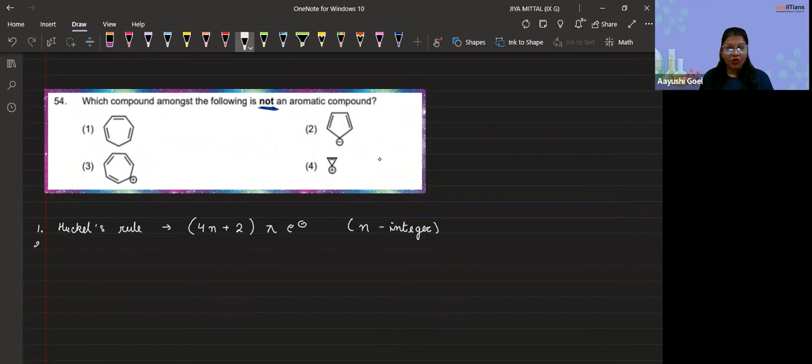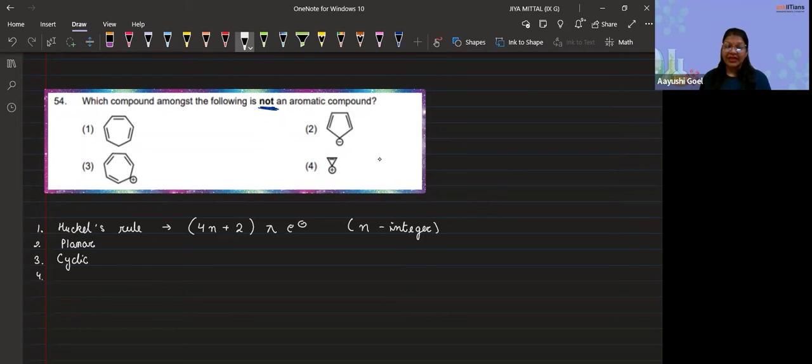Second, it should be a planar structure. There should not be any other structure. We cannot have tetrahedral or octahedral structures. They are not planar. In the planar structure, we require a trigonal planar structure or normal planar structures. Third, it should have a cyclic structure.